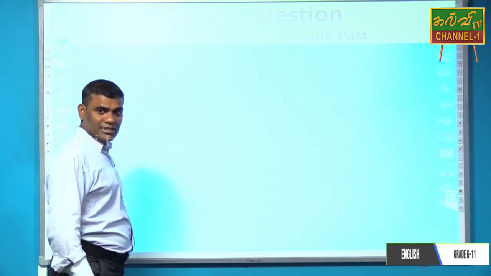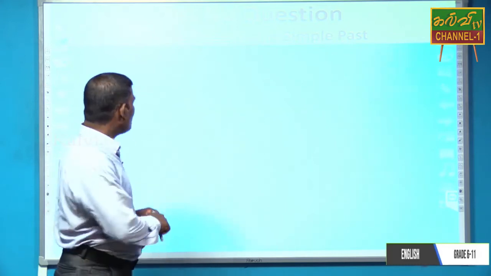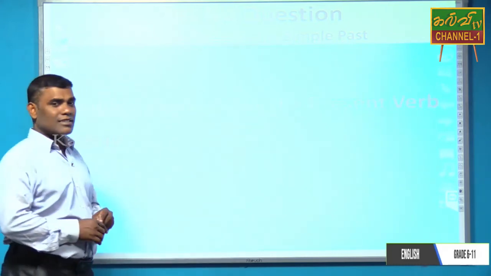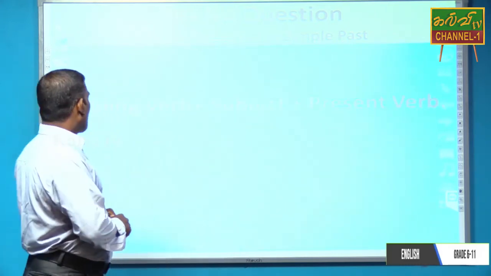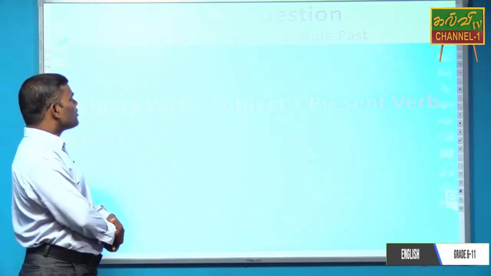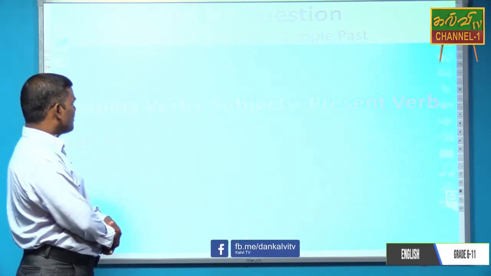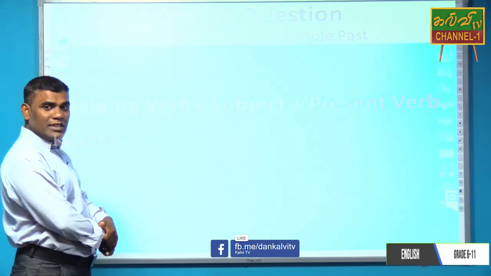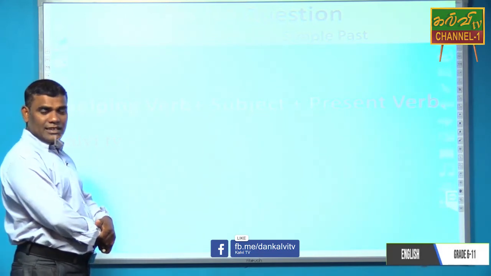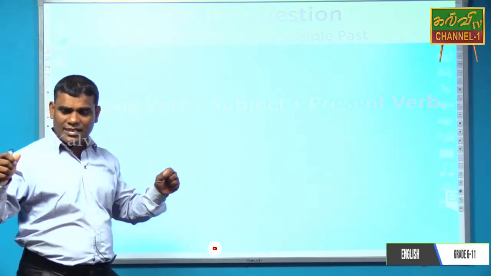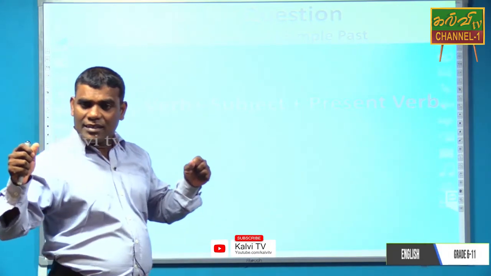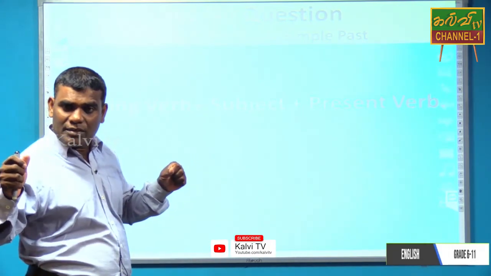What are the differences? Okay, now you see yes no question. I have given the structure. What is the structure available here?